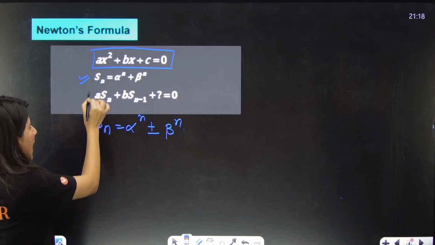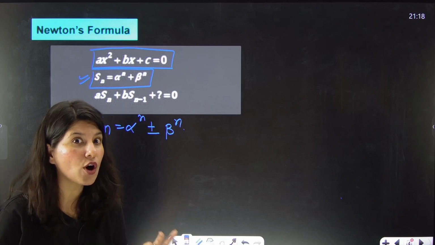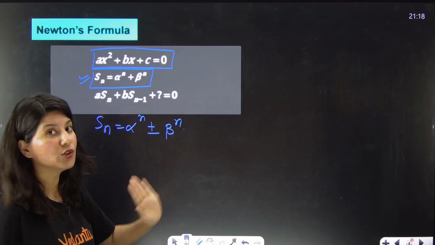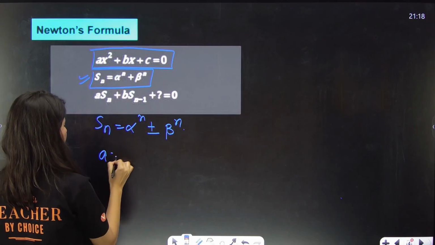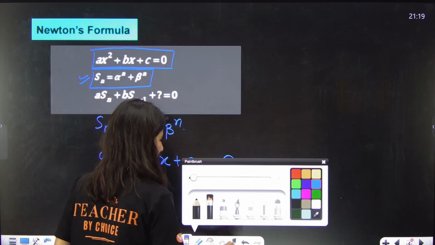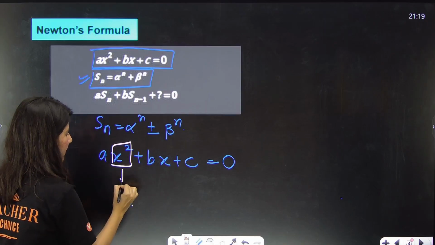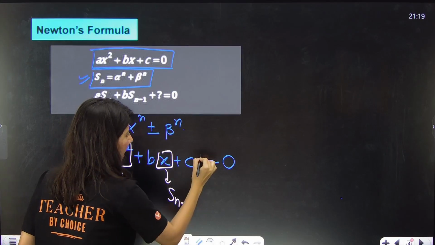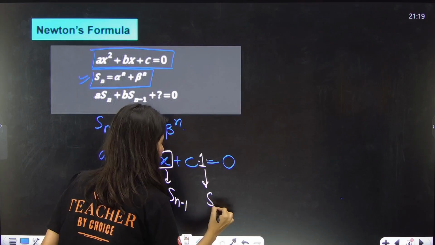If you have this expression in your question, then you can clearly solve that question in less than 5 seconds with the help of Newton's formula, which says: in this quadratic equation ax square plus bx plus c equals 0, you have to replace x square by Sn, x by Sn minus 1, and this invisible 1 with c, you replace by Sn minus 2.